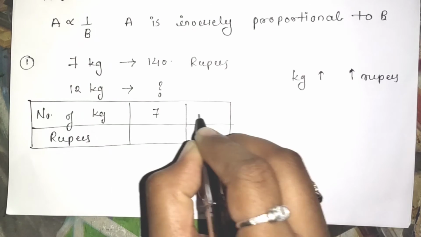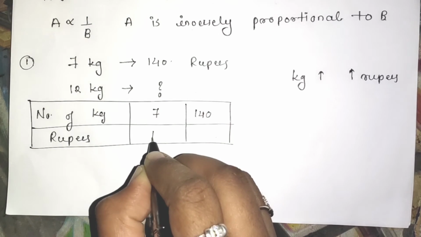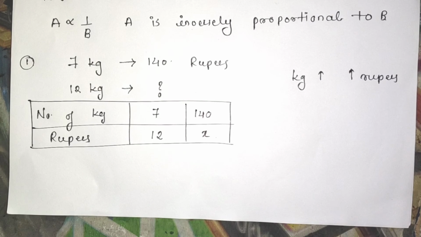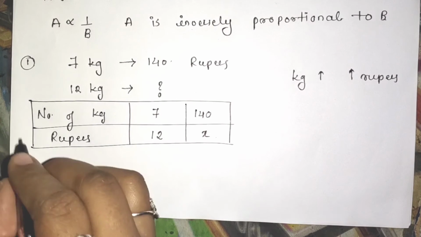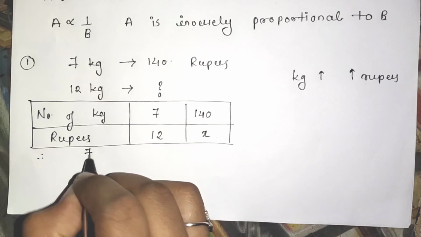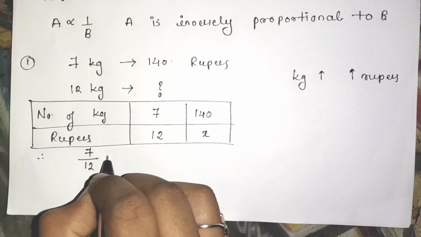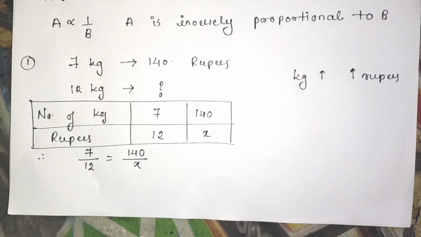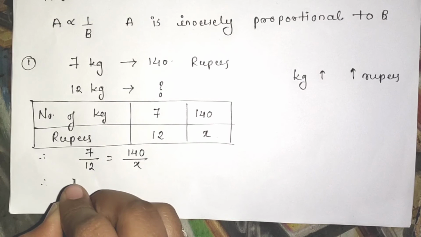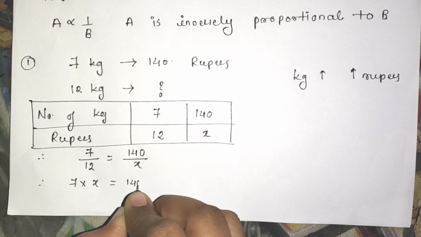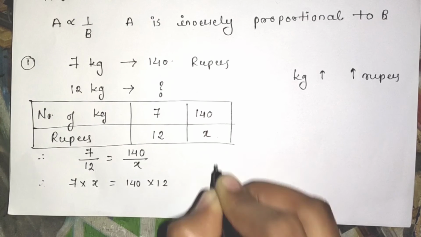Seven kg, 140 rupees. 12 kg. Here we can consider it as x. Okay. Now what we have to do? Let us take the ratio of 7 and 12, which is equals to 140 upon x. Let us solve this. Do the cross multiplication. 7 multiplied by x, which is equals to 140 multiplied by 12.